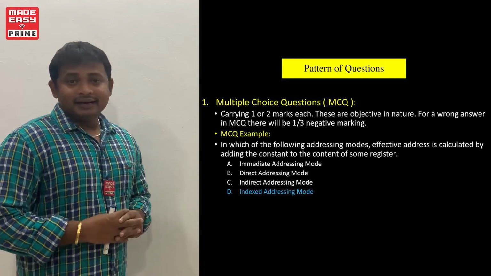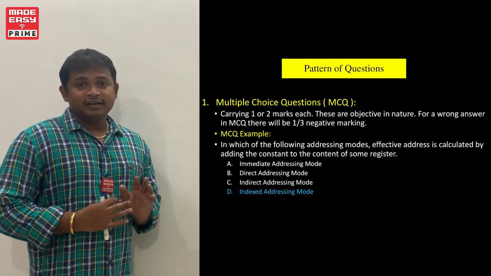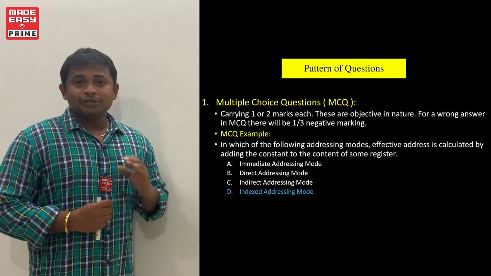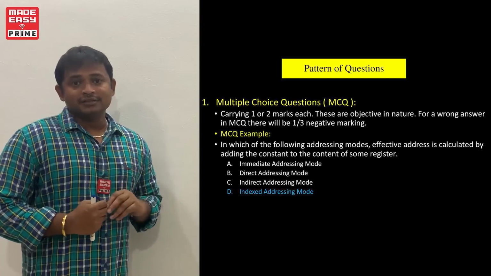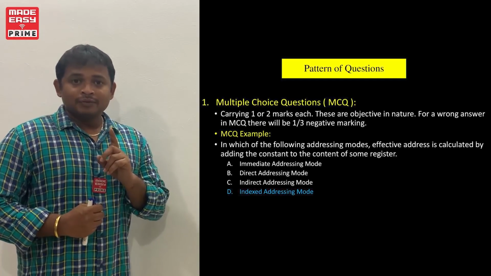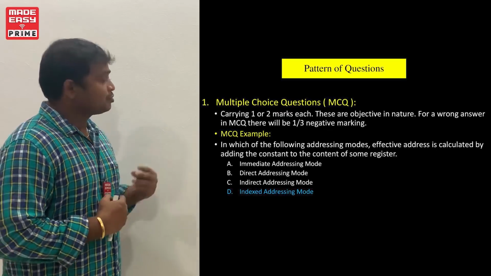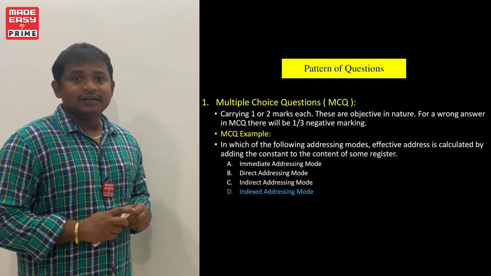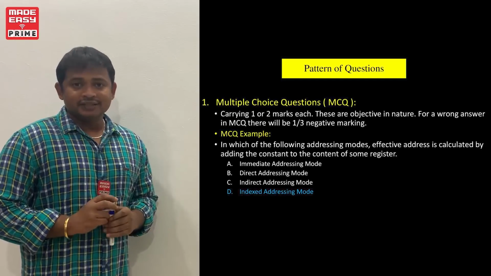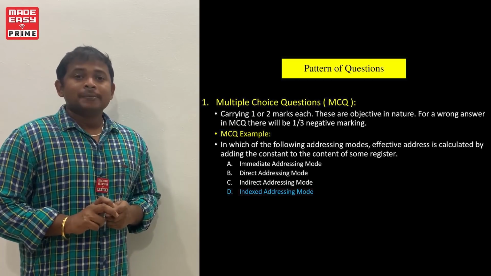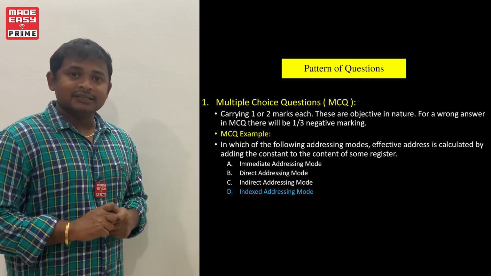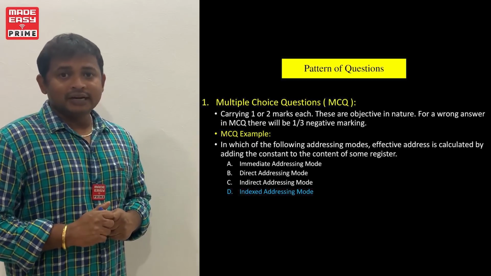Third is indirect addressing. Fourth is index addressing. We need to select only one choice which is correct. According to this question, the correct choice is D, index addressing mode. Like this, multiple choice questions are present in the paper, right?